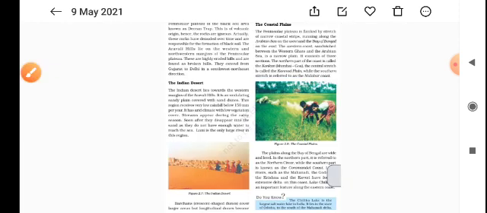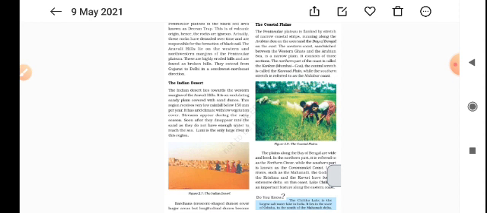So this is all about the coastal plains. What we have read is that there are two coastal plains, one on the western side and one on the eastern side. On the western side it is known as the western coastal plain, and on the eastern side it is called the eastern coastal plain. The western coastal plain can be classified into three parts.